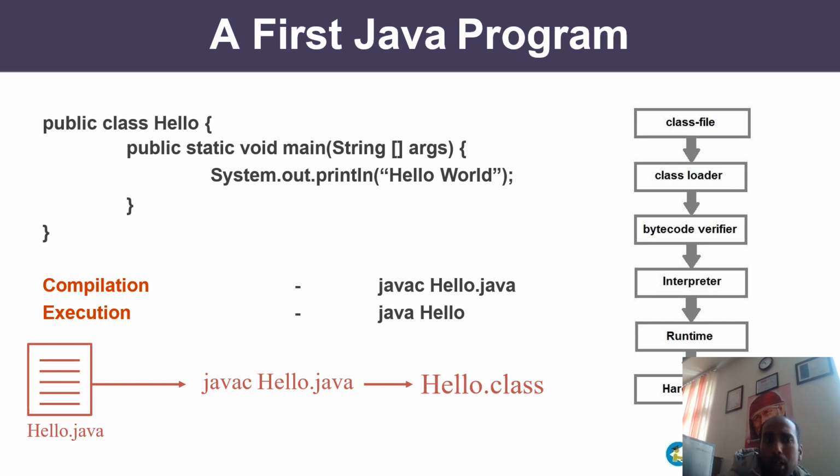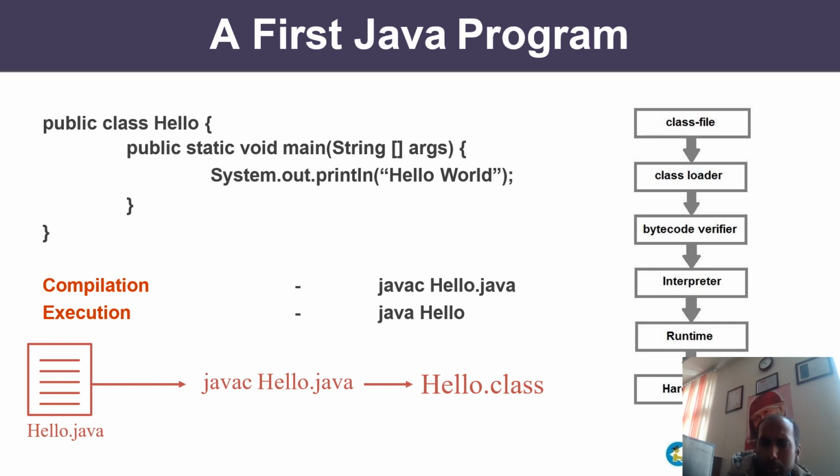Now you need to open the CMD prompt, and then first of all you have to go to the path where your program is stored. So your program is stored in the D drive, so first you need to move to the D drive. Then you have to go to your folder where your program is stored, and your folder name was my program. Then you need to compile your code: javac hello.java.